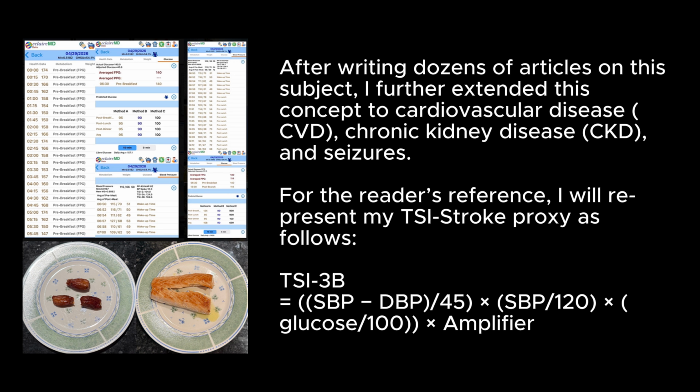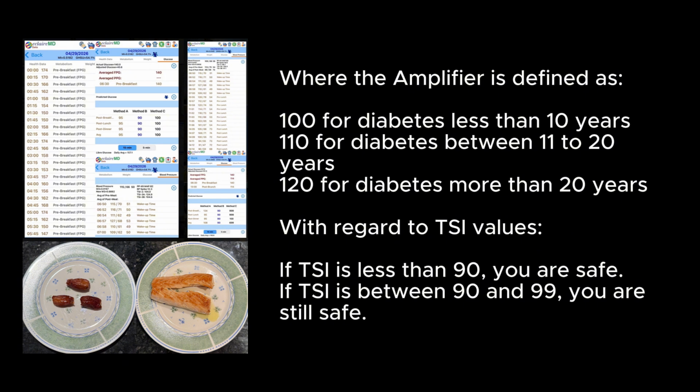I will represent my TSI stroke proxy as follows. TSI-3B equals SBP times DBP over 45, times SBP over 120, times glucose over 100, times amplifier, where the amplifier is defined as 100 for diabetes less than 10 years, 110 for diabetes between 11 to 20 years, and 120 for diabetes more than 20 years.